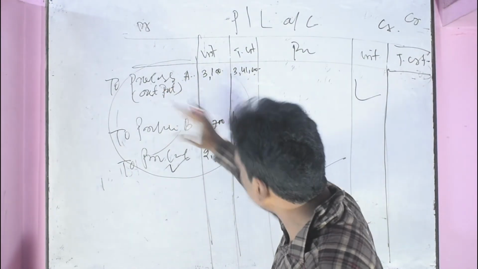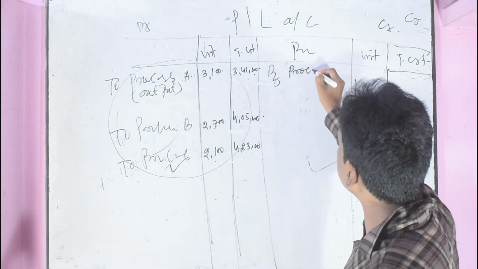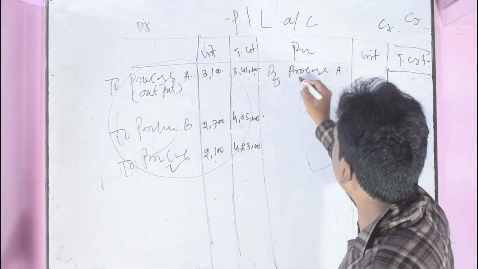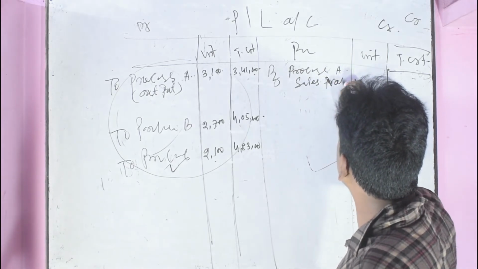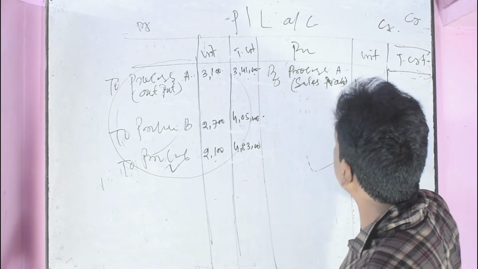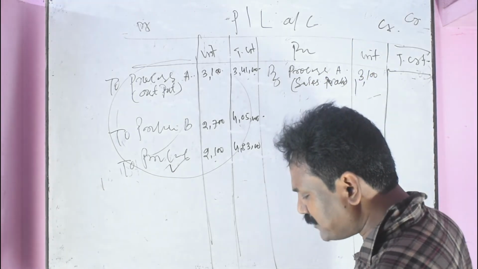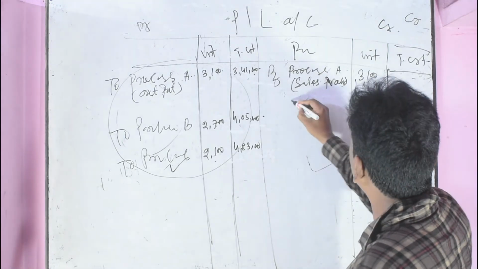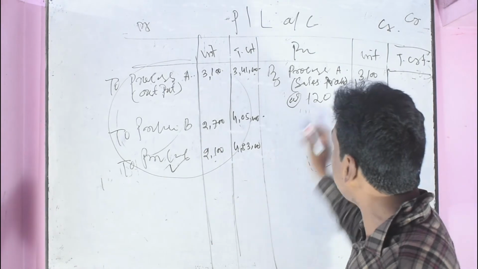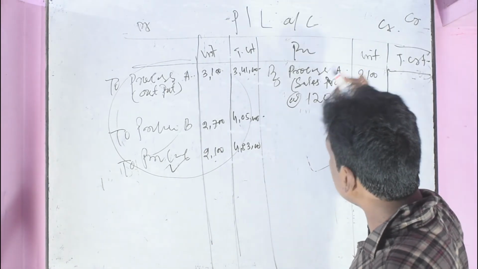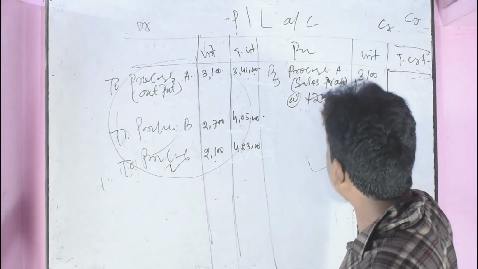There is sale by process A. Sale value: the units are the same, 3,100 units, but the sale price was 120 per unit, given in the last part of the question. Output of process A will be sold at 120 per unit.